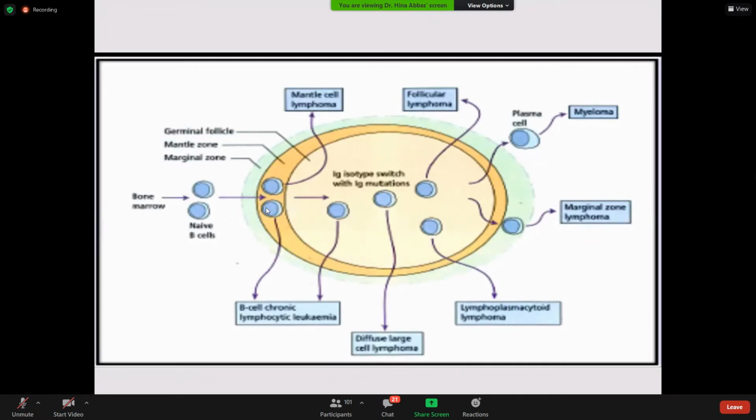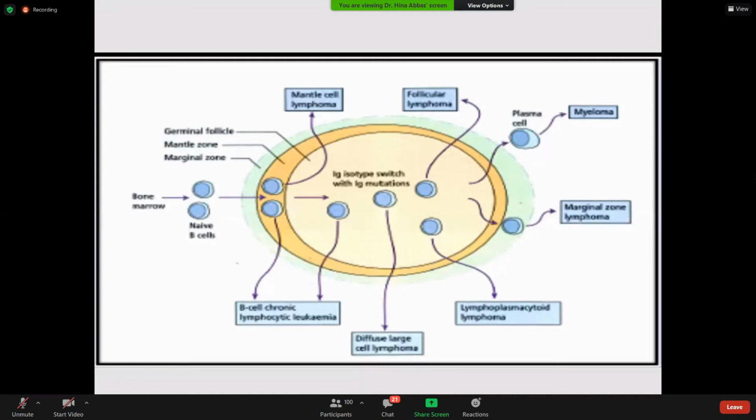So these are the CLL variants. Sometimes CLL arises from this stage or sometimes from that stage, but whatever they are, they are before, or we can say pre-germinal center, mostly because there are stages here too. The cell has just entered the mantle zone.